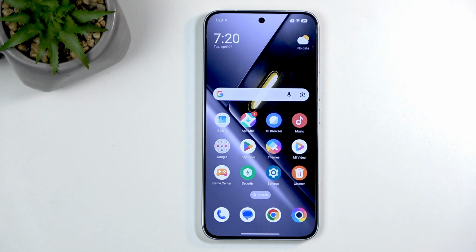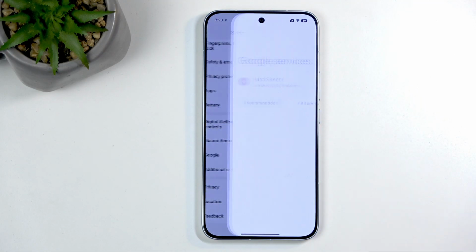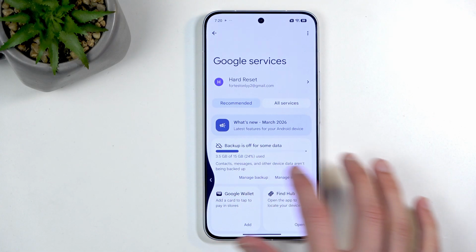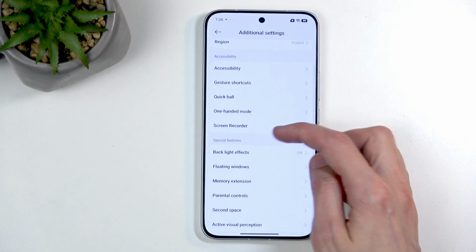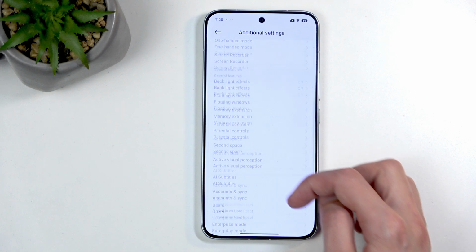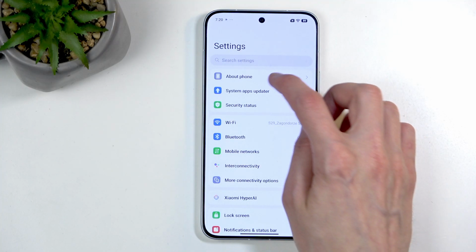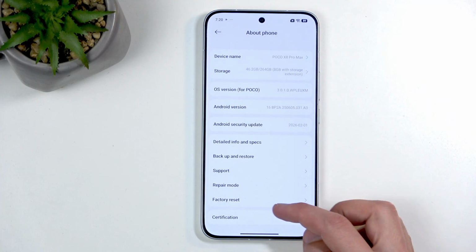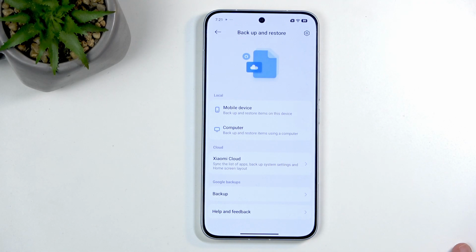So, the probably most common way you can back up your device, and potentially even doing it right now, will be through Google. So if we go into our settings and then navigate down to Google, sorry, maybe not Google, where's the other backup? Wait, I remember where it is. The most logical place on Xiaomi's. How about phone? And it's right here, backup and restore. So, in here we actually have all the different ways we can do this, which is kind of nice.